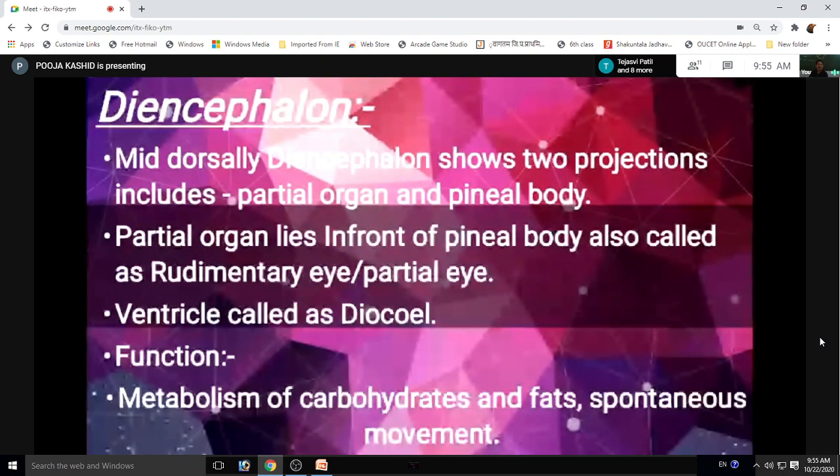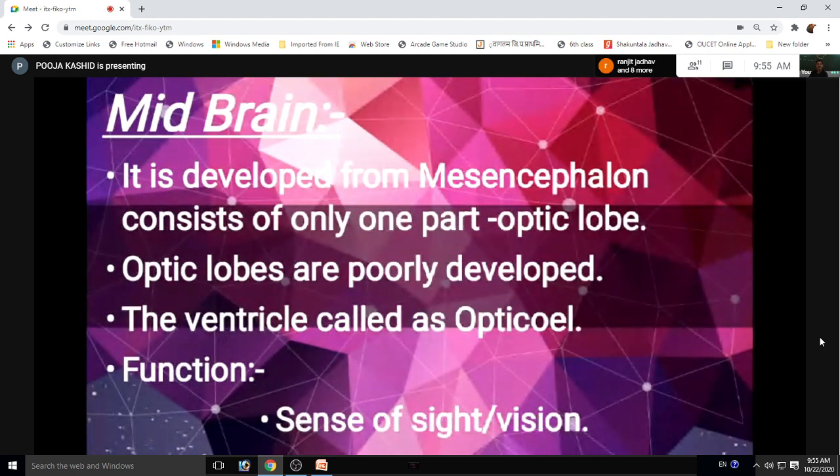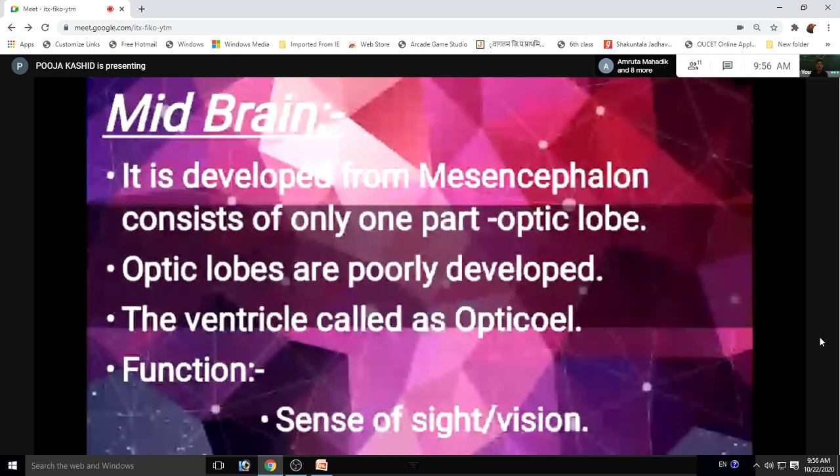The next part is midbrain. Midbrain is developed from mesencephalon. Mesencephalon consists of only one part, that is optic lobe. In case of reptiles, optic lobes are poorly developed. The ventricle is called optocoel. The function of midbrain is sense of sight or vision.